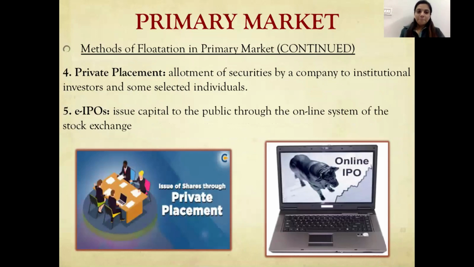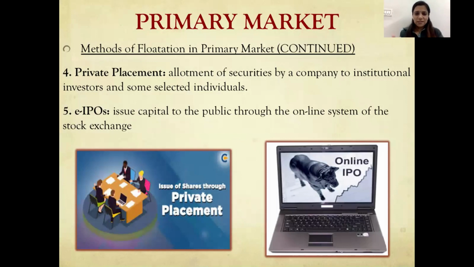So we have covered 3. Fourth is the private placement. Now, what is private? Private means when the shares are issued privately, a closed thing is done. We are not going public. So the allotment of securities is done by the company to a few privately held people or to a few selected investors. It might be brokers, it might be some insurance companies, it can be anyone. So it is in the case of closely held companies where the company does not go to the public and issue shares.